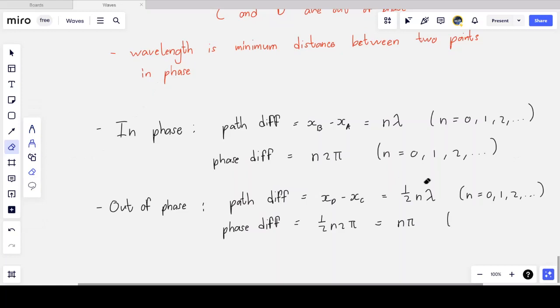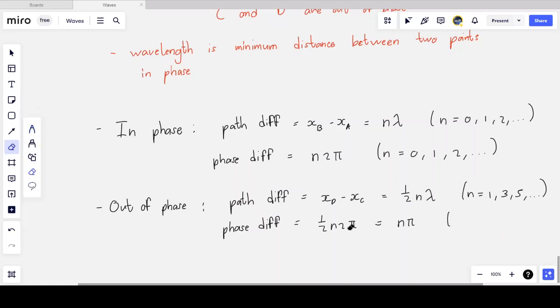Actually, we want the path difference and the phase difference to be odd multiples of half a wavelength, or odd multiples of pi. So we have to ensure that n takes odd integer values, 1, 3, 5, and so on, so that we get exactly half a multiple of wavelengths.